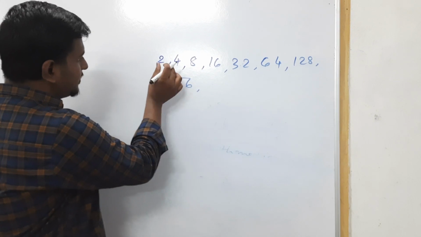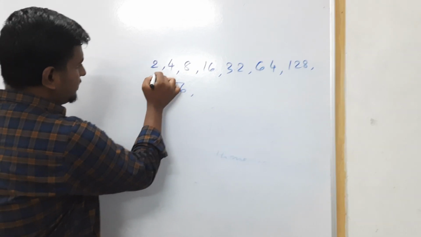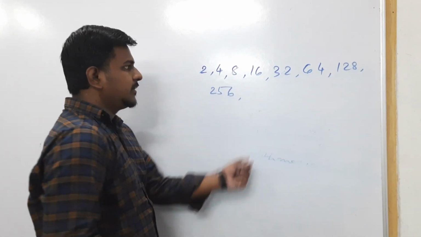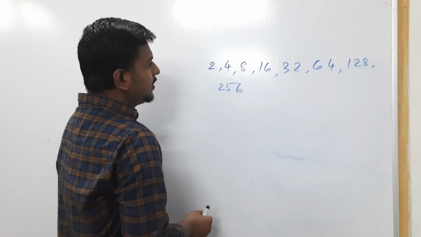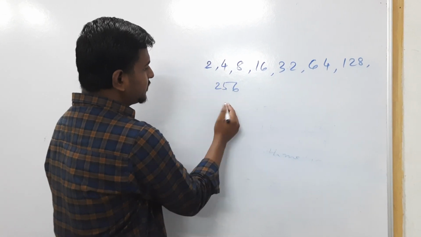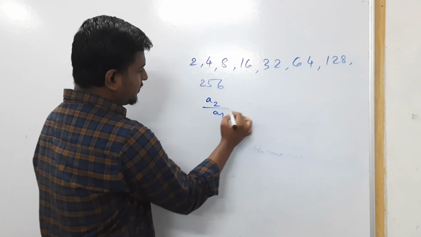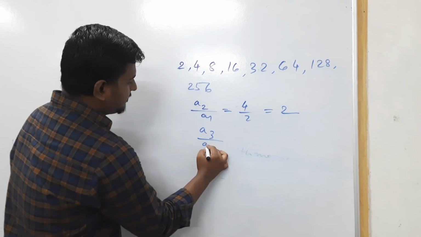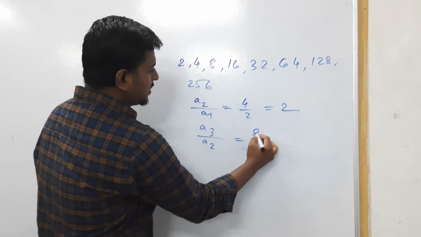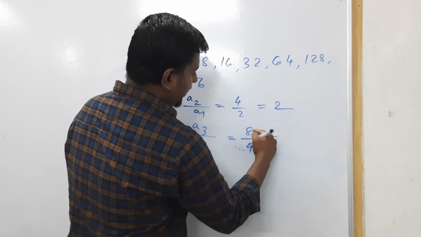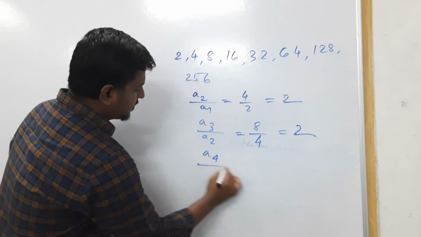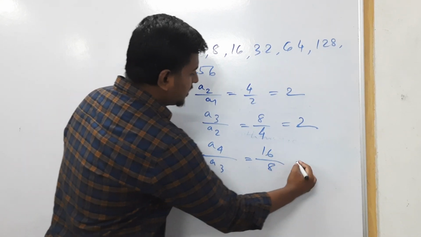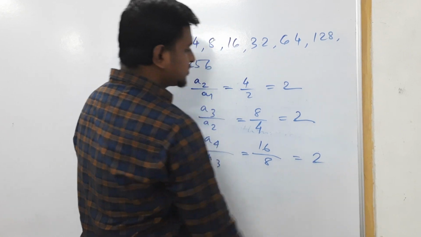So if a constant term is being multiplied to every consecutive term, then it's a GP. How will you know that it's a GP? You just divide 4 by 2, that is A2 by A1, which becomes 2. A3 by A2: A3 is 8 and A2 is 4, so 8 by 4 becomes 2. A4 by A3: A4 is 16 and A3 is 8, so 16 by 8 also becomes 2.